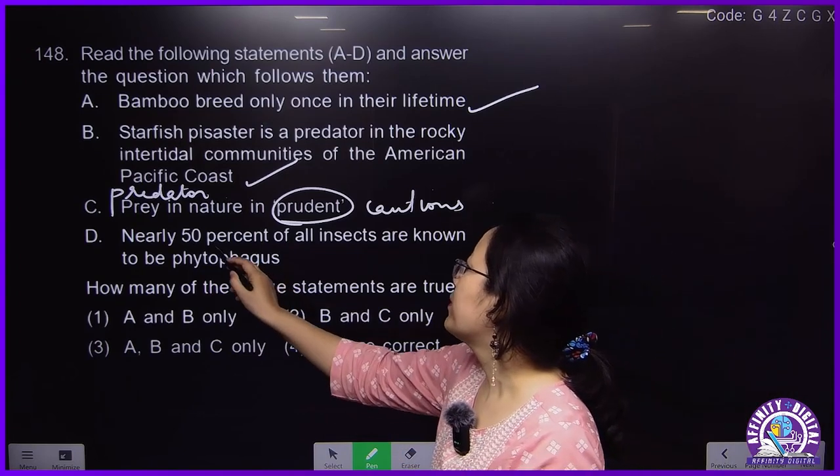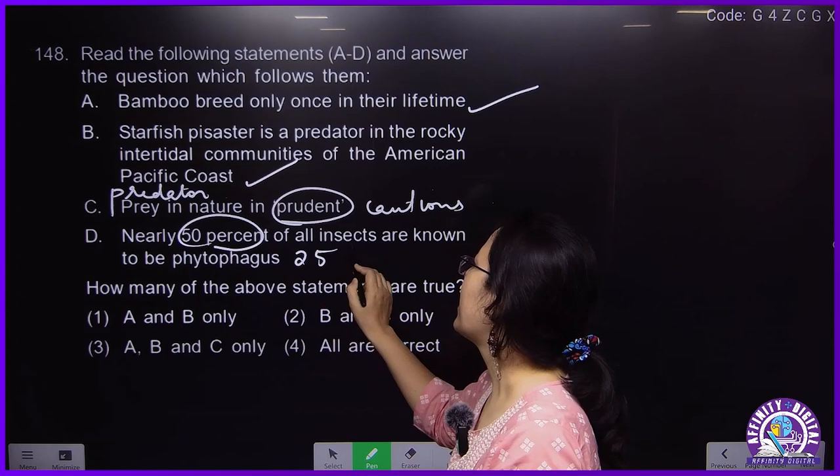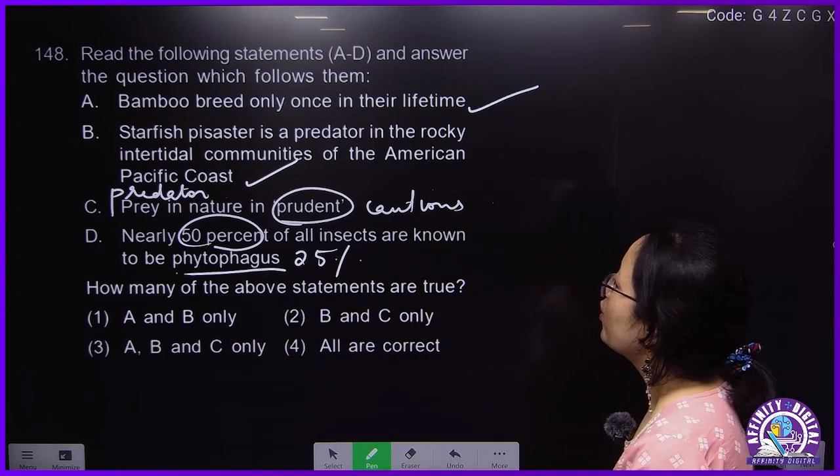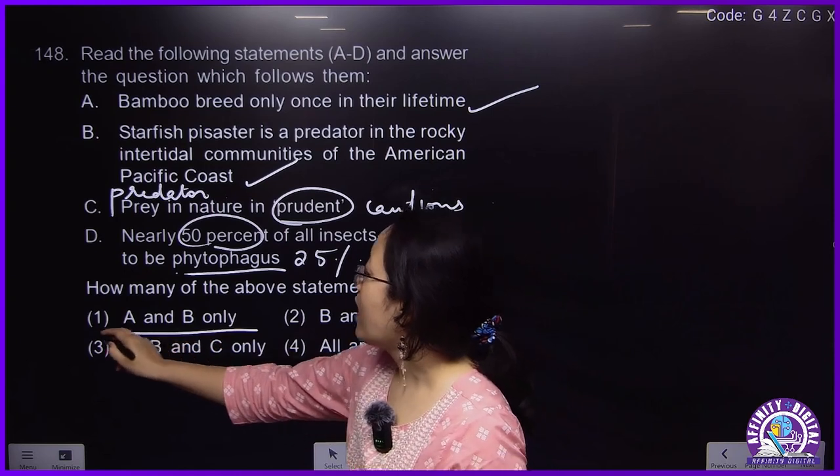It should not be 50%, it should be 25%. Phytophagous means feeding on the plant. So A and B only are correct.